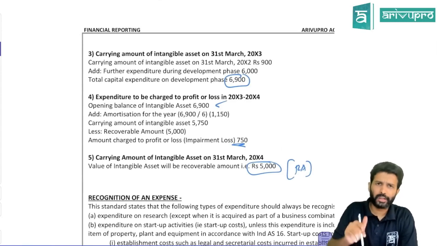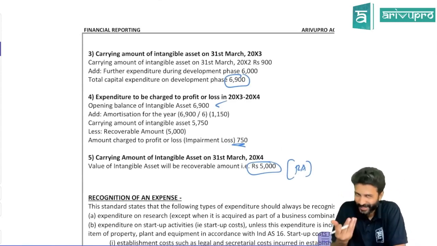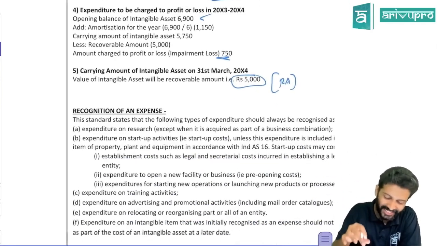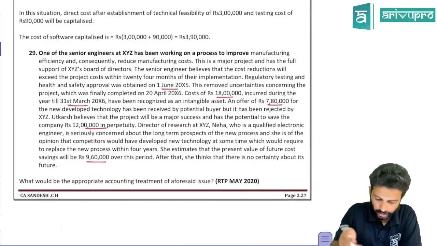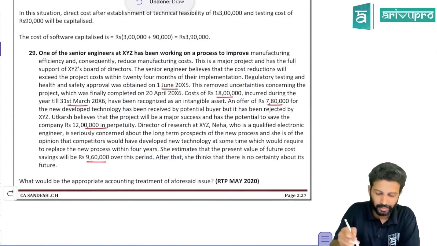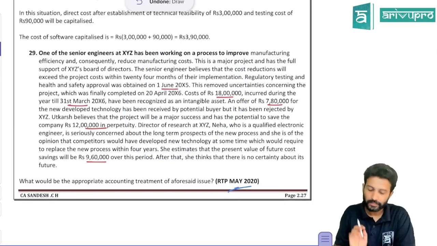So it is a simple question, but it has been asked a few times. This could be one of the important questions. I'm not saying this will come, I'm just saying it has been asked a few times. All right. Then you can go through this question. It's a simple question, with a little drama. It was an RTP May 2020 question.